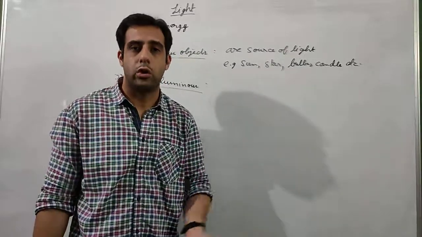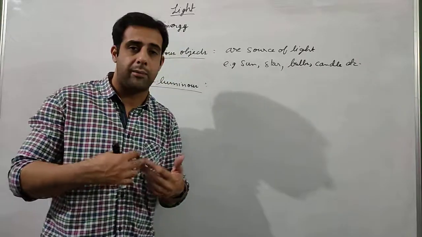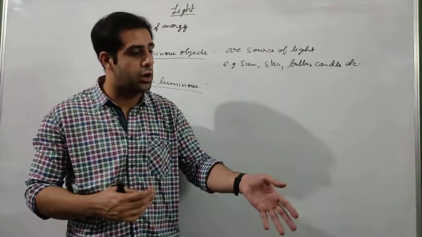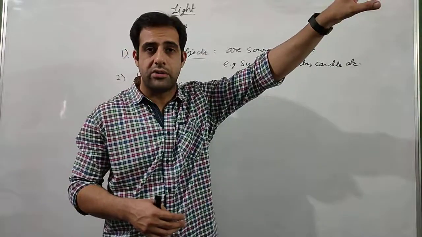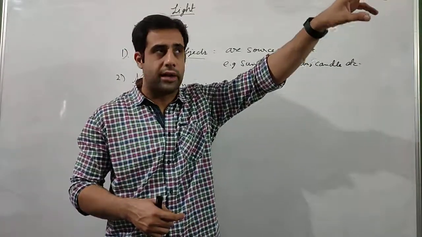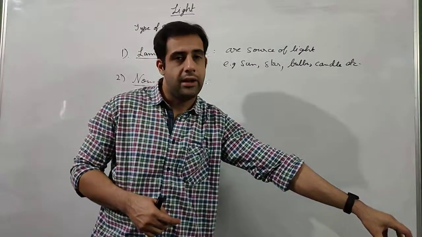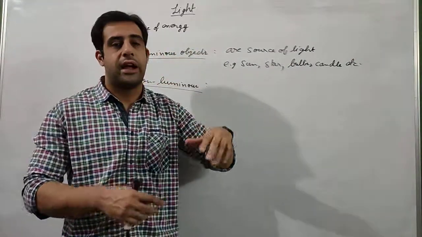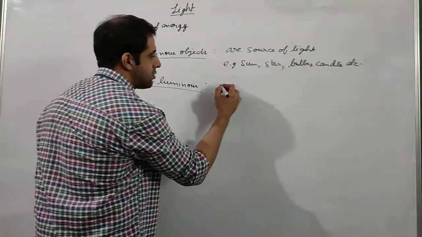A table is a non-luminous object. The table does not produce its own light. How are we able to see the table? Because right now it is reflecting the light of the tube light. The tube light is the luminous object. It is producing its own light. That light falls on the table, it gets reflected, and then it goes into my eyes, and that's how I am able to see the table. So these are non-luminous objects.